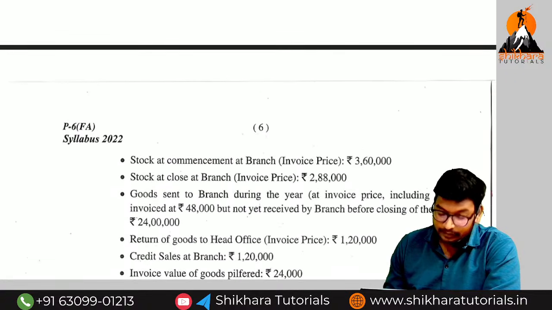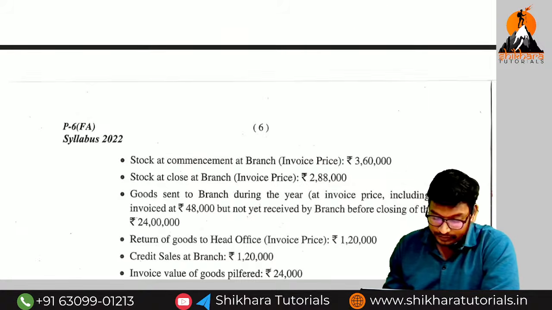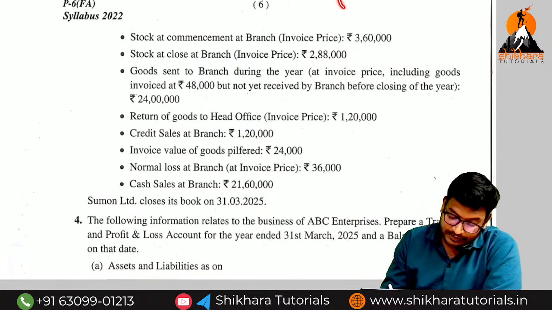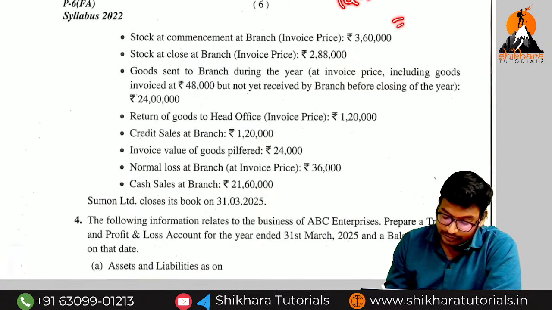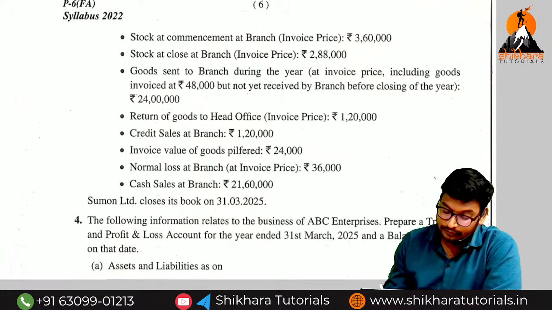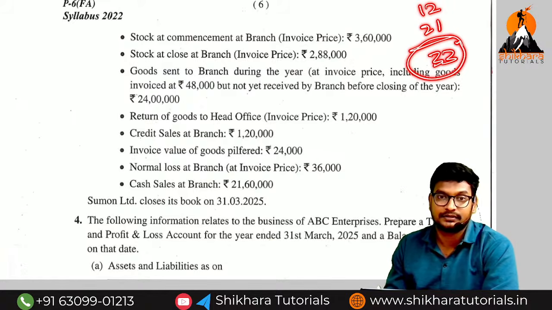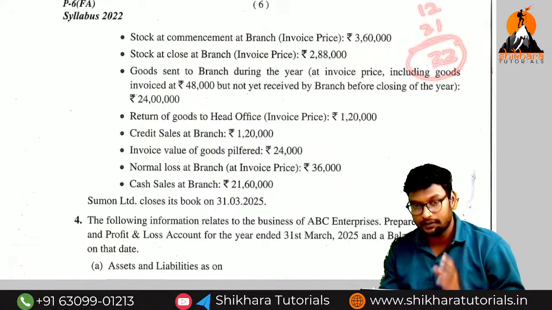need to definitely know about the types of accounts. Not only single entry, for NPO also you need to know about the types of accounts. So there are 14 marks plus 7 marks. Total how much? 21. Plus we are going to get 6 MCQs from the basics. So 6 into 2, how much? 12. So 12 plus 21 means nearly 33 marks you will get from the basics only, with the help of types of accounts.